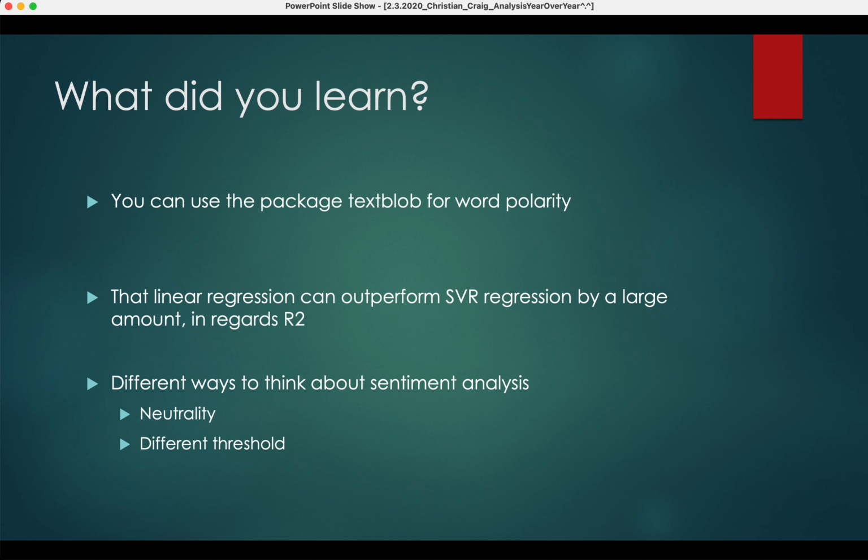And then I also learned about different ways to think about sentiment analysis, such as the neutrality and then the different thresholds you can set on similarity.